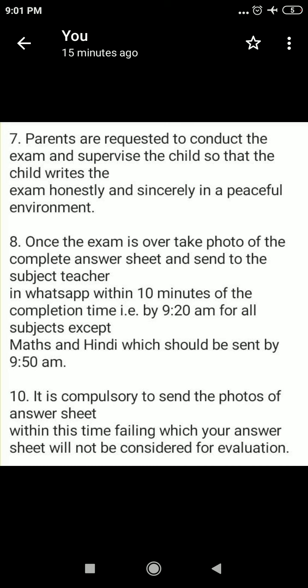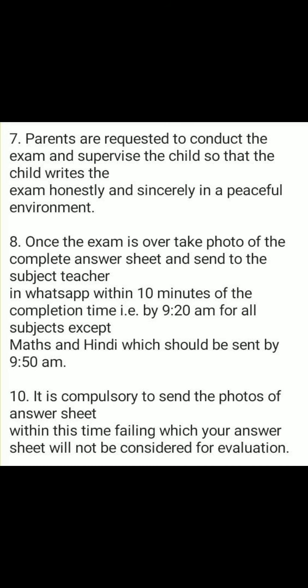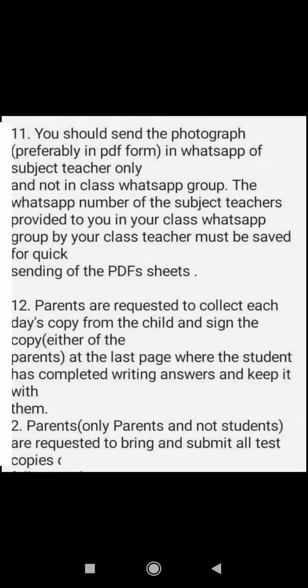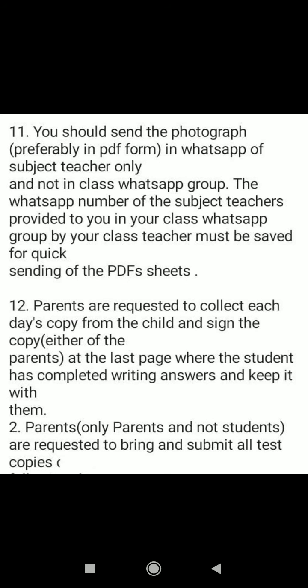Understood? Next, it is compulsory to send the photos of the answer sheet. Yes, it is compulsory to send the photos of the answer sheet. It is compulsory within the time. If you are not sending within the time, then because you have failed to send it, it will not be considered for evaluation. Understood? Then you should send the photographs in the form of a PDF in WhatsApp to the subject teacher.